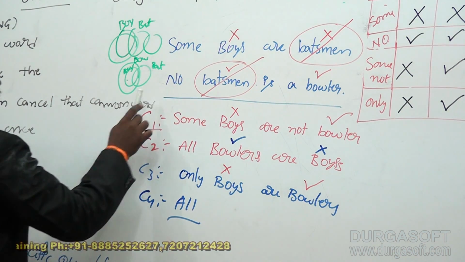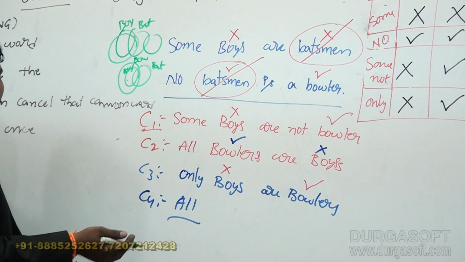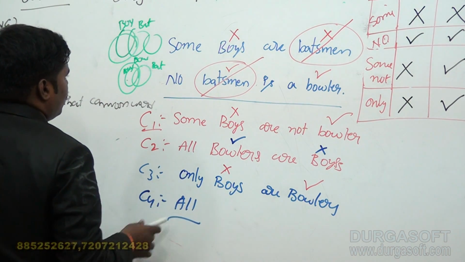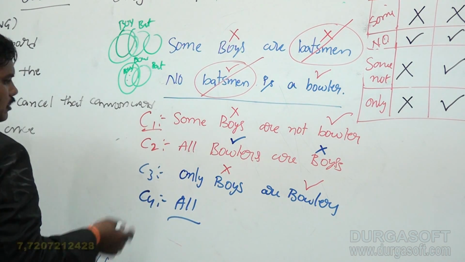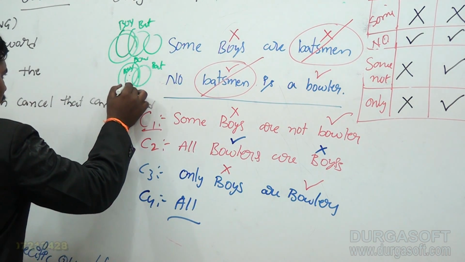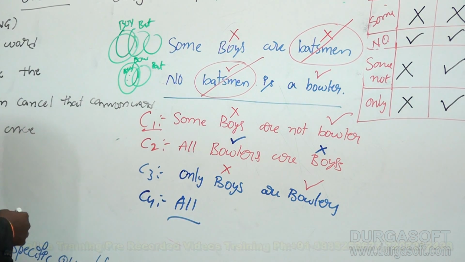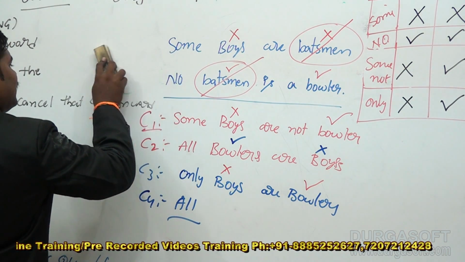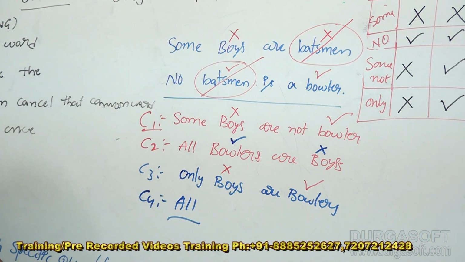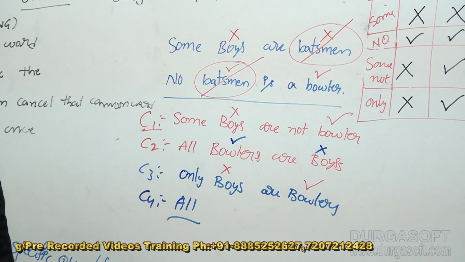In that condition some boys are not bowlers, right? Next, all bowlers are boys may equally lie on the same line. Only boys are bowlers may also be right. So by making Venn diagrams you might get some confusion, but by making the distribution you can get the answer directly.